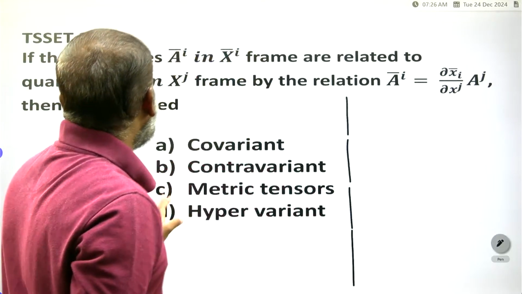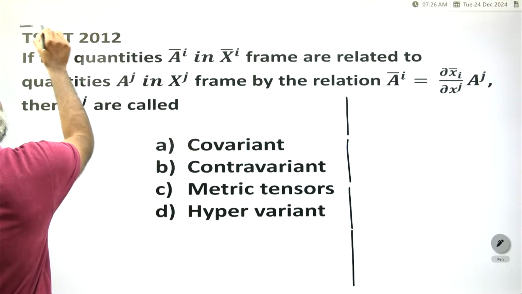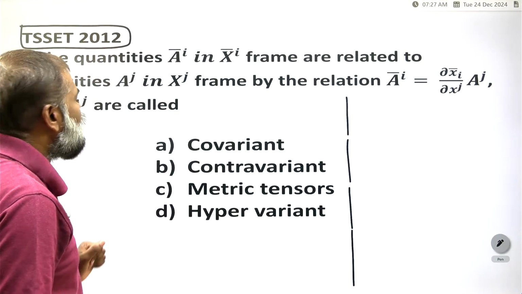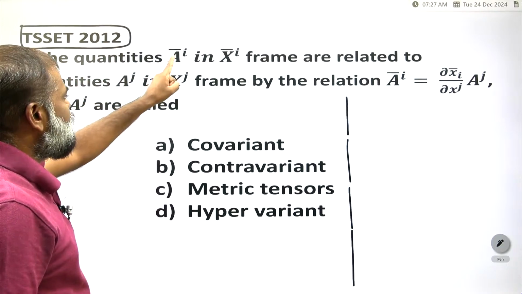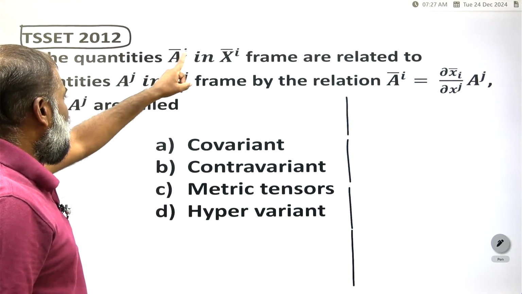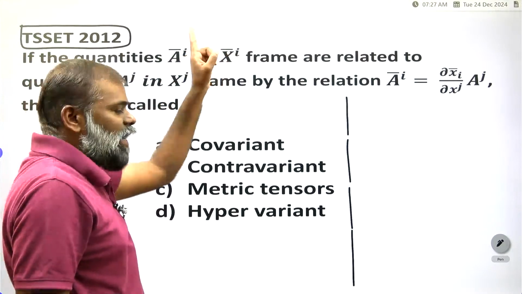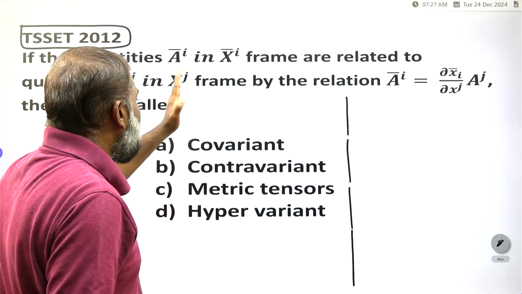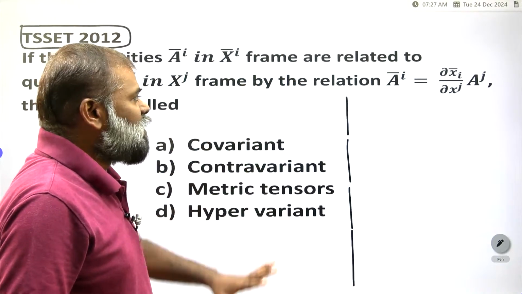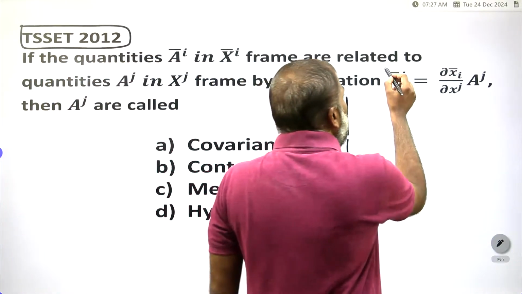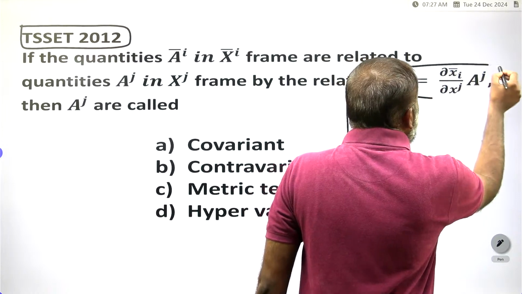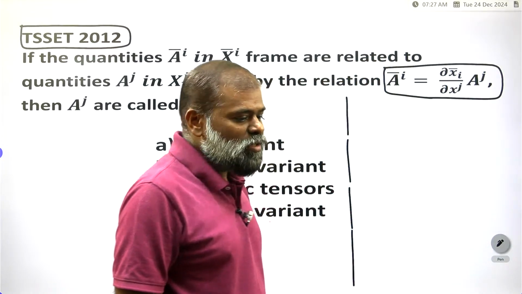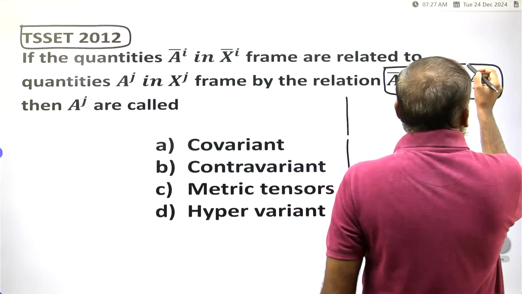Clear? Now we will see, in the Telangana State Eligibility Test lectureship exam 2012, they asked one question. If the quantities a bar i in the x bar i frame are related to the quantities a j in the x j frame by the relation a bar i equals dou x bar i divided by dou x j into a j.